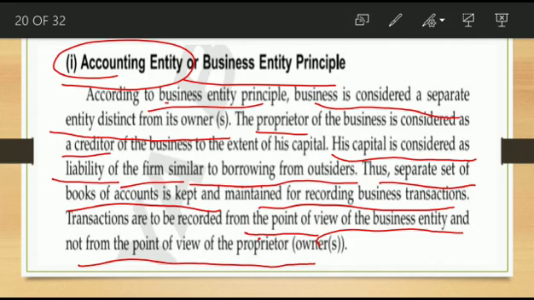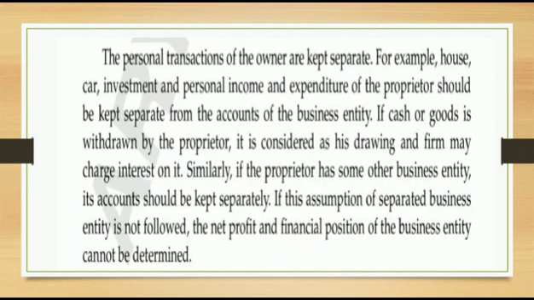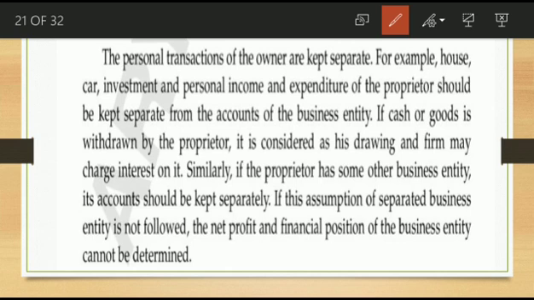Now one more thing related to this: the personal transactions of the owner are kept separate. So you want to maintain separate books of account for the owner's transactions. For example, house, car, investment, and personal income and expenditure of the proprietor should be kept separate from the accounts of the business entity. That you want to maintain separately.